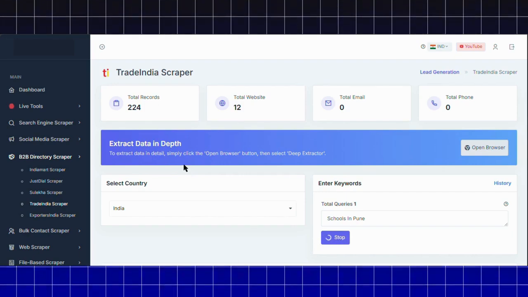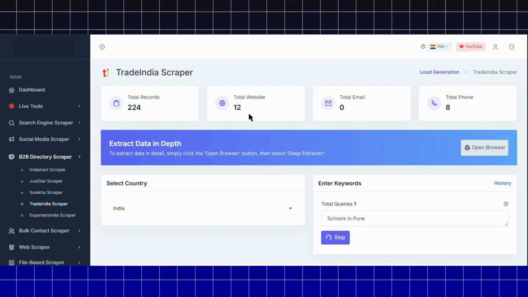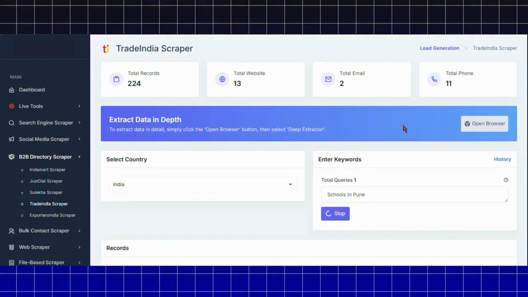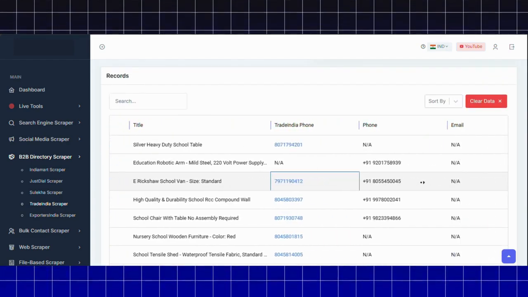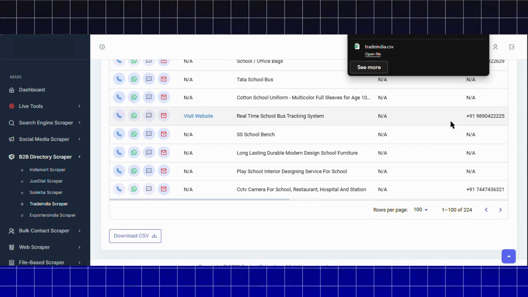And simply click on Deep Extractor. Our Deep Extractor will attempt to find the original contact number or email address from other reliable sources. Once the data is processed, simply review and download it.